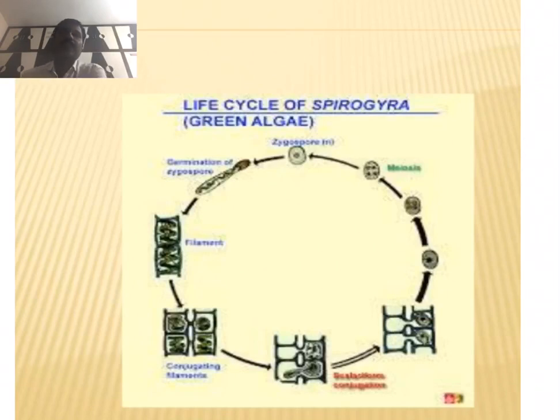And another one is the heteromorphic alternation of generations. In this type of life cycle also, two stages are present. One is the sporophyte and the other is the gametophyte stage. The sporophyte is the diploid stage and the gametophyte is the haploid stage. But in these plants, the sporophyte and gametophyte stages are morphologically dissimilar, and genetically dissimilar too.